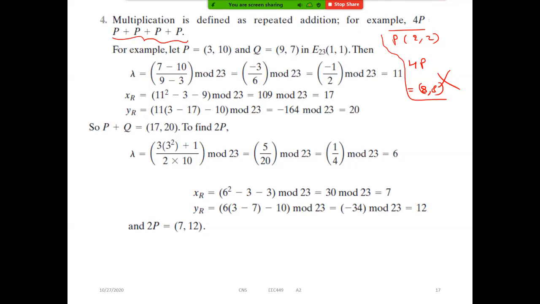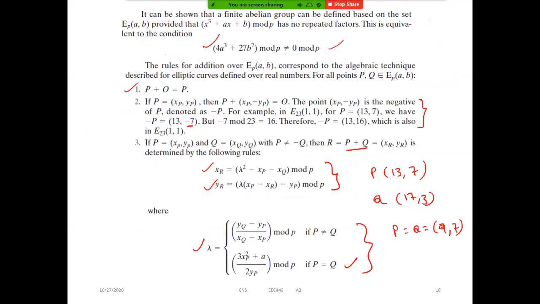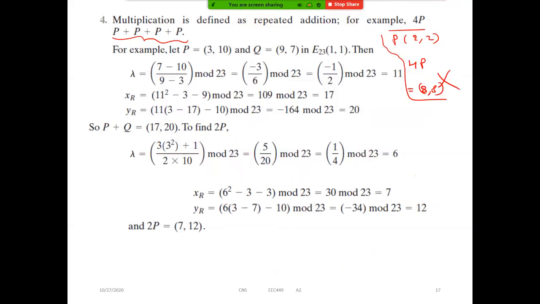So even though we are adding the same point, the rules are different on the elliptic curve. So if P is equal to Q, the first time when we perform, we will get 2P. One more time, 2P. Again, we have to add finally to get the 4P. Getting my point here?